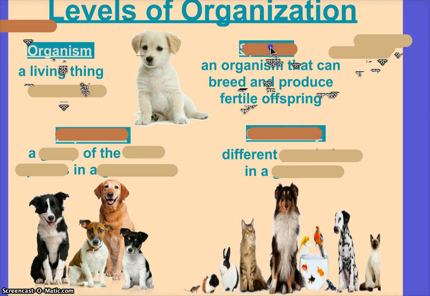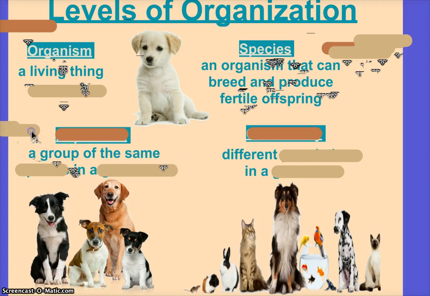I'll give you one letter. There's asexual. Species. Yes, they can do it asexually or sexually, right? Because all organisms have to be able to reproduce if they're a living thing. If you reproduce fertile offspring, you're called a species. Then, a group of organisms of the same species in a given area make up a what?